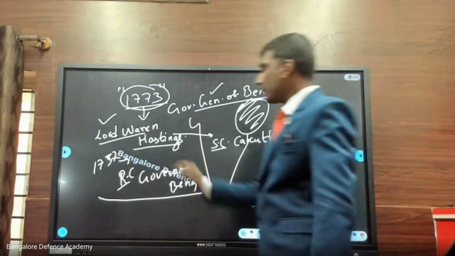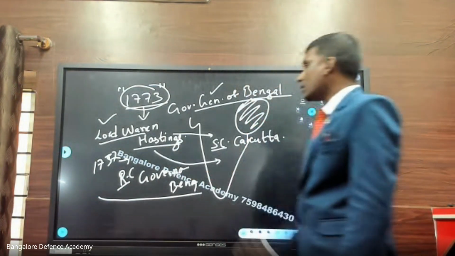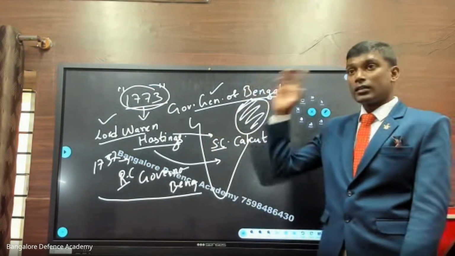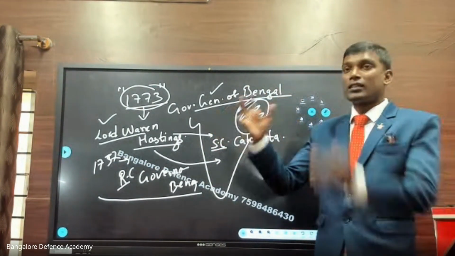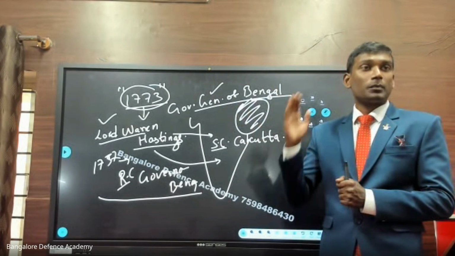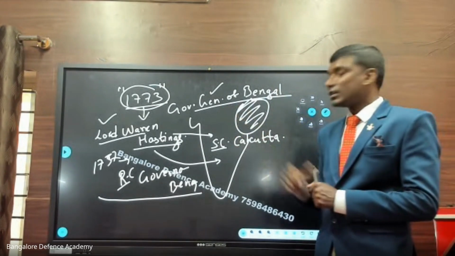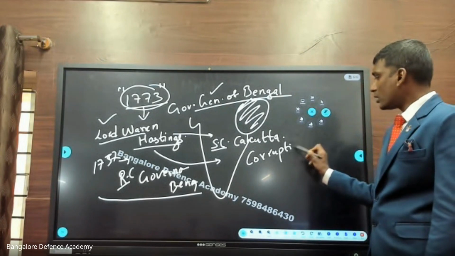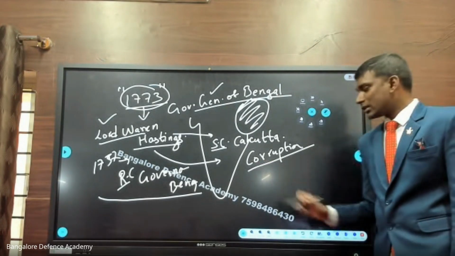Now the same person here, look at this. The same person was brought to England. In England, he was brought in front of the court and he was punished. Why was he punished? Due to corruption. Punished for what? Corruption.